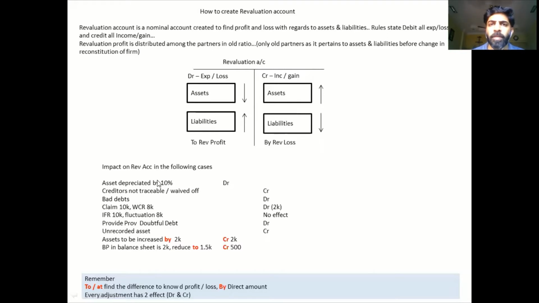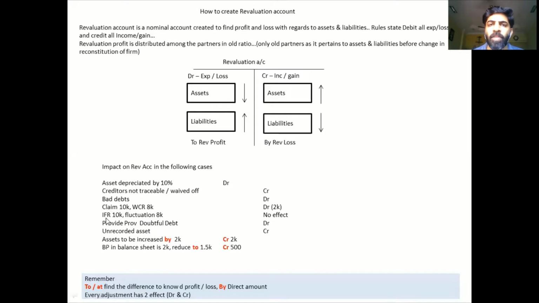Asset depreciated. What would be the impact on revaluation? It is DR, that is debited. Creditors waived off is a gain, so credit side. Bad debts, you all know what is bad debt. It's a loss for a business, so revaluation is debited. There is a claim of 10k and you have a WCR, that is workman compensation reserve, of 8,000. It means that you made a loss of 2,000 because your reserve cannot cover the entire claim. So the loss of 2,000 would be recorded in the revaluation.